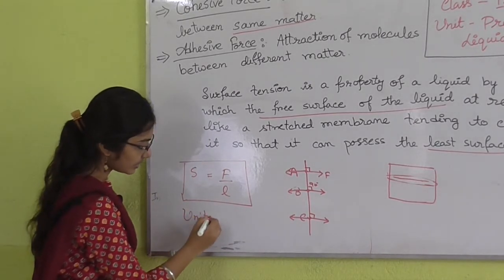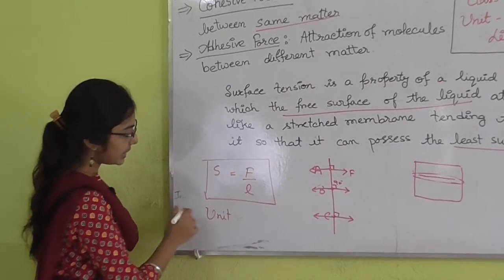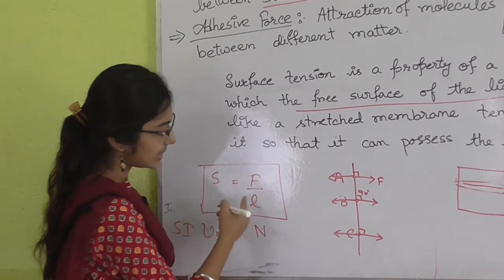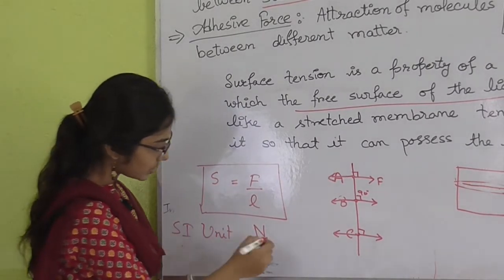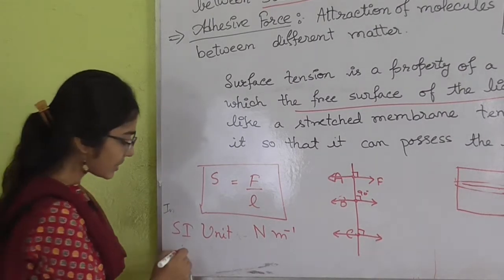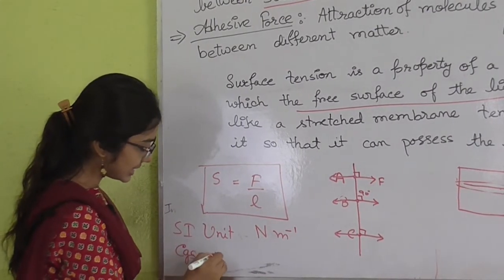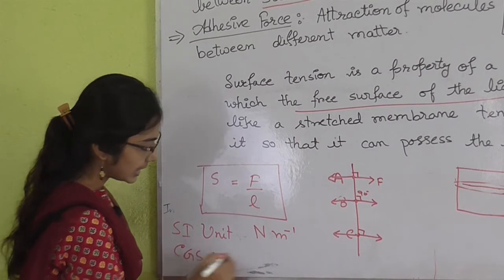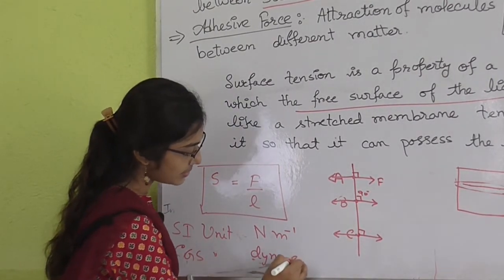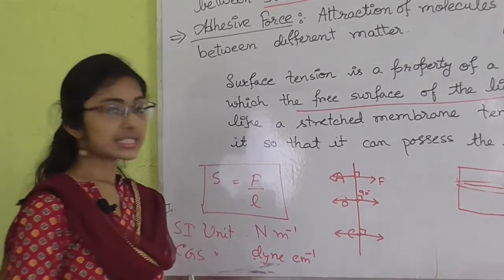The SI unit is force in Newton and length in meter. So, Newton per meter is the SI unit of surface tension, and the CGS unit is dyne per centimeter. This is the mathematical term.